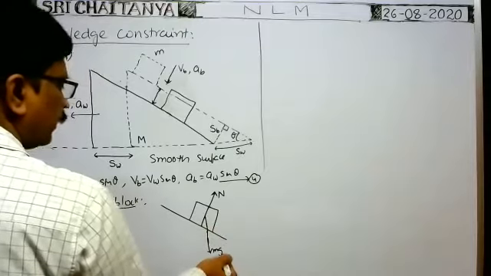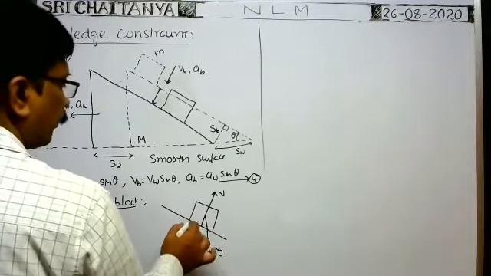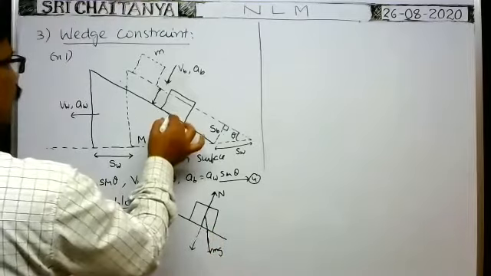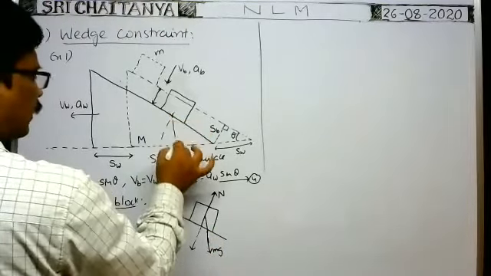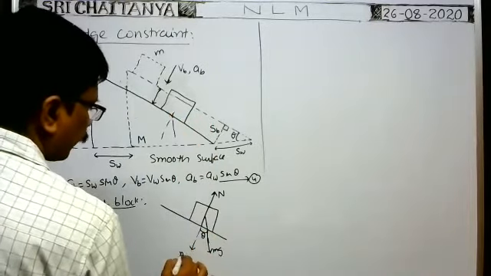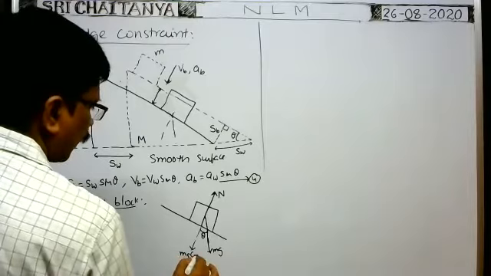Now resolve this weight mg into components along and perpendicular to the incline, that means in this direction. We already know the weight direction is this one. This angle is theta. So what about this component? It is mg cos theta.